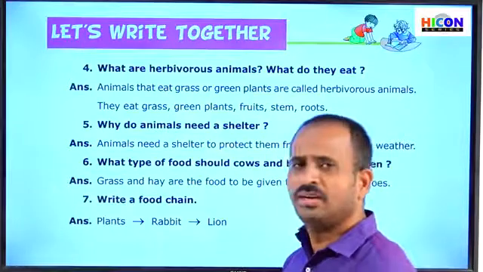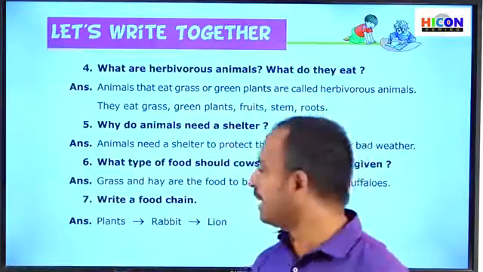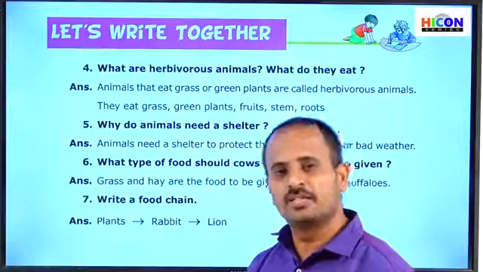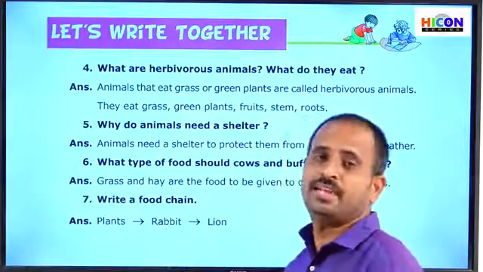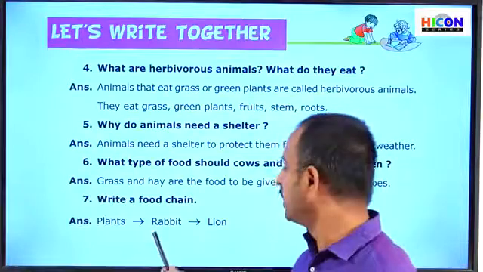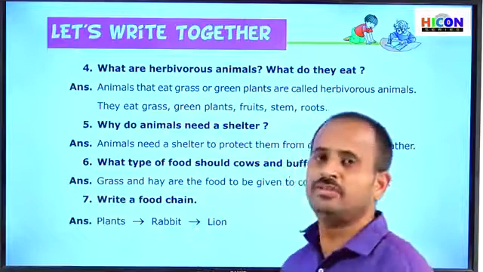Generally, every food chain starts with plants. So plants are the primary source in the food chain, and plants are eaten by herbivorous animals like rabbits, and these herbivorous animals are eaten by carnivorous animals like lions.